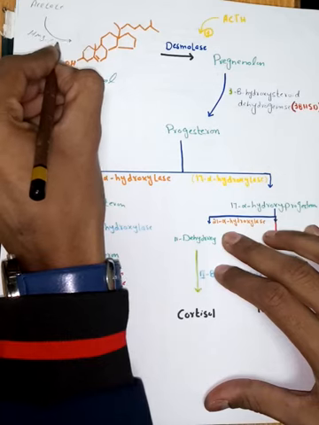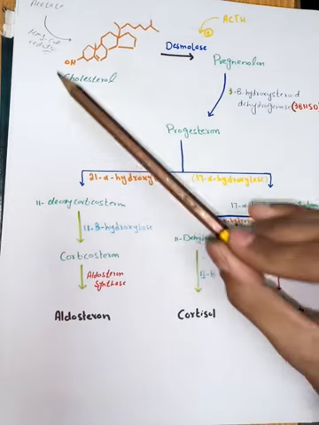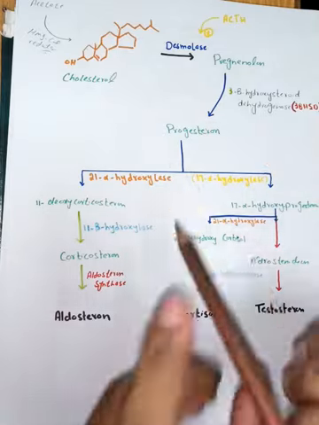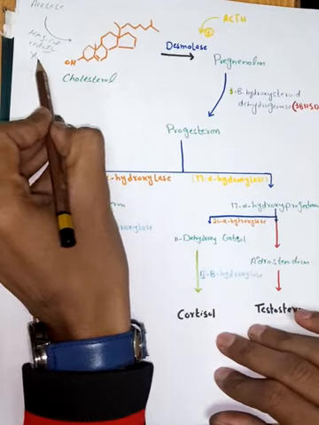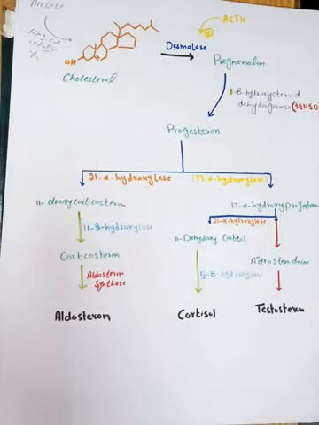HMG coenzyme A reductase, and this enzyme is very important from a clinical point of view, because most of the cholesterol lowering drugs like statins basically block this enzyme. Those drugs block this enzyme, and once this enzyme is blocked, obviously the synthesis of cholesterol will decrease.